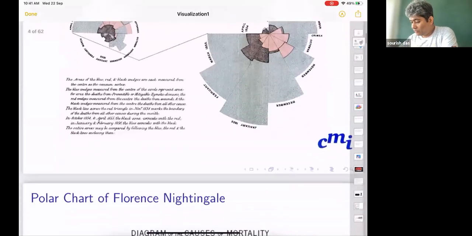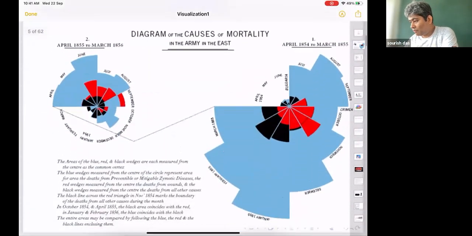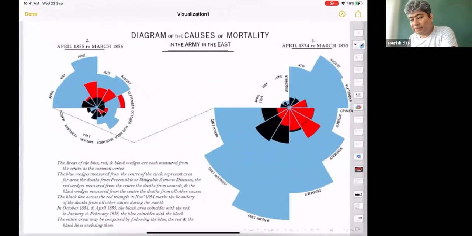I think this is a slightly better reproduction of the same chart. This is the diagram of causes of mortality in the army in the East.